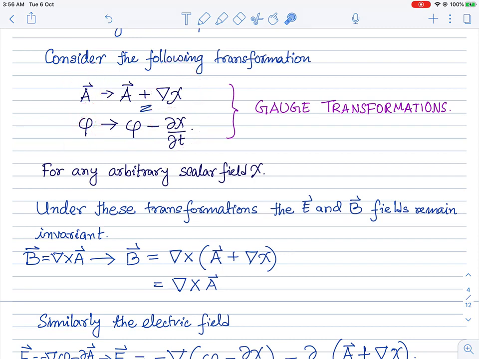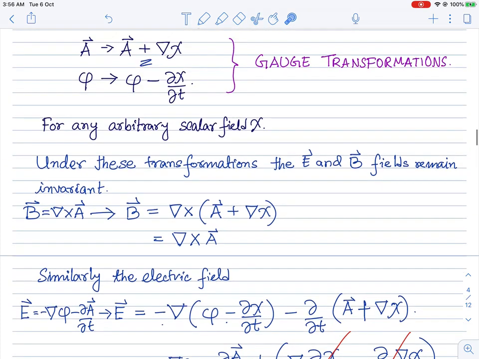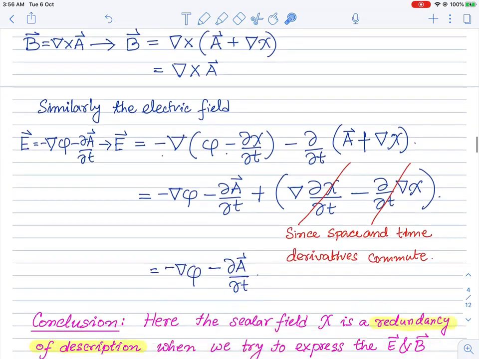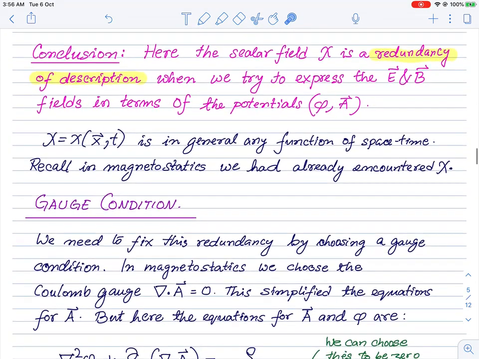So this chi again, if we shift both A and phi in this fashion, that we shift A with the gradient and phi with the time derivative of a scalar field, then we see that both the electric field and the magnetic field remain invariant. Therefore the physical situation remains invariant, and this chi characterizes a redundancy of description of the physical situation. So this is called a gauge transformation.